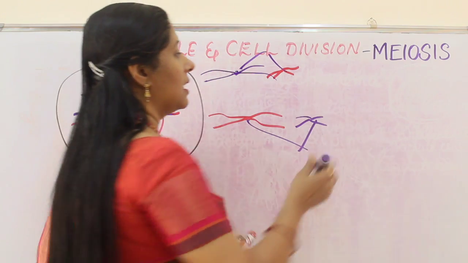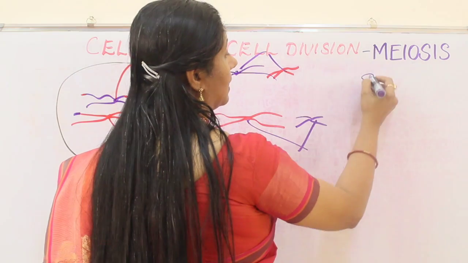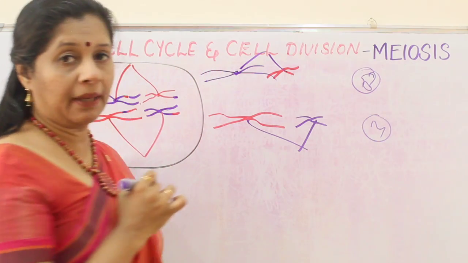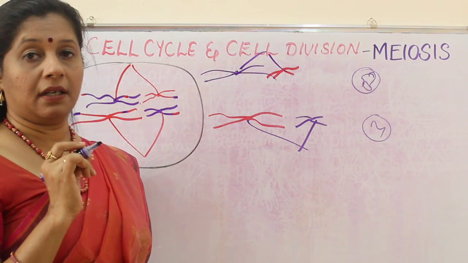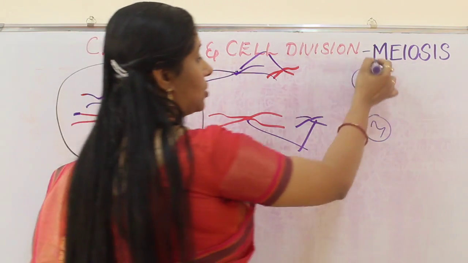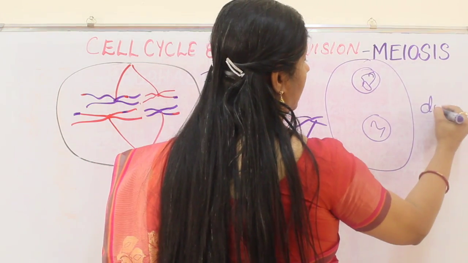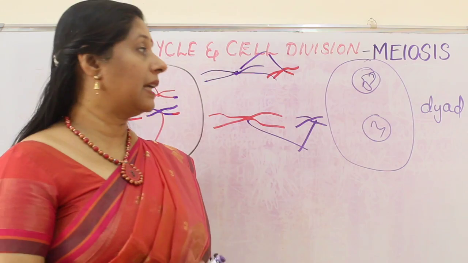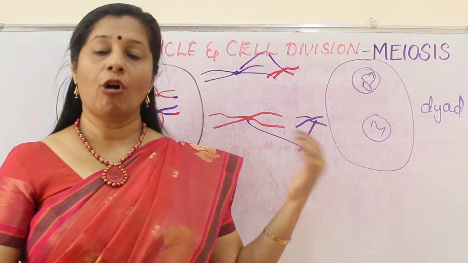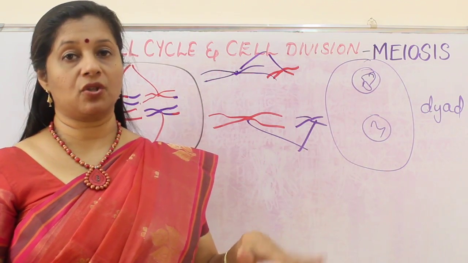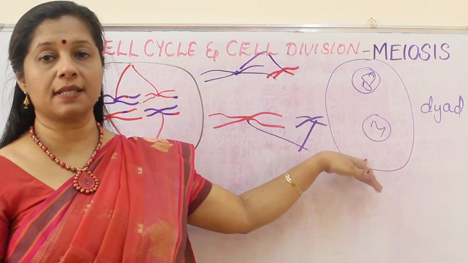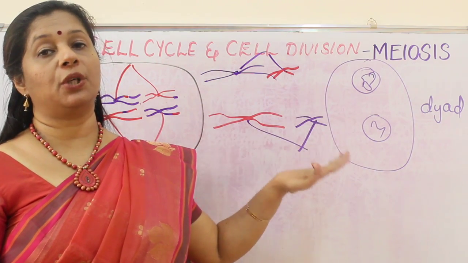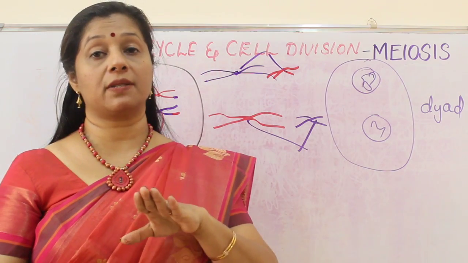Now what happens? The telophase stage. Telophase stage means what? These two rearrange and here the nucleus will form. This is called a dyad stage. So 2 nuclei are there. At this stage, cytokinesis may or may not happen. As a result, we can get either 2 daughter cells or 1 daughter cell with 2 nuclei. Now this will proceed to the next stage, that is meiosis 2.